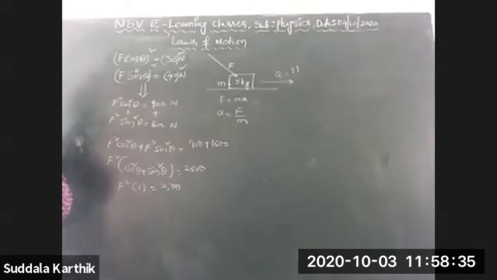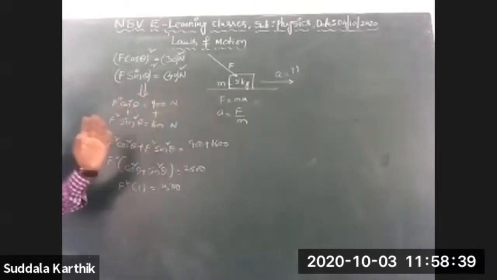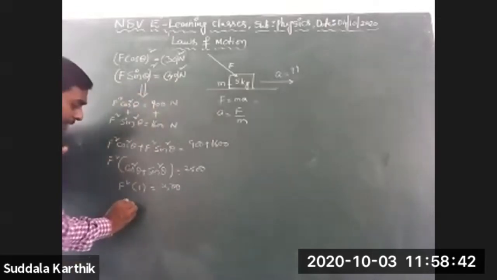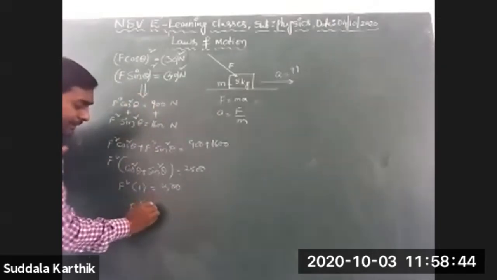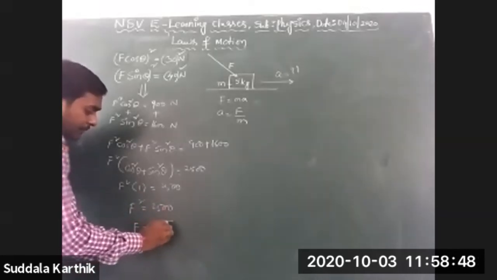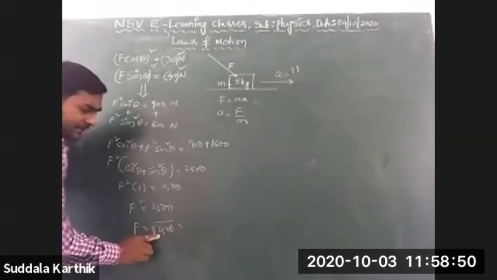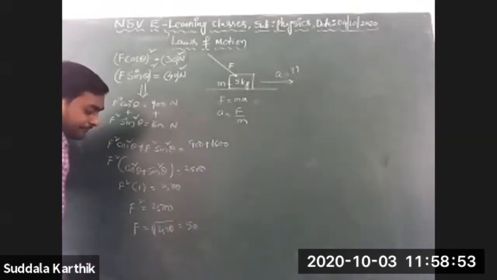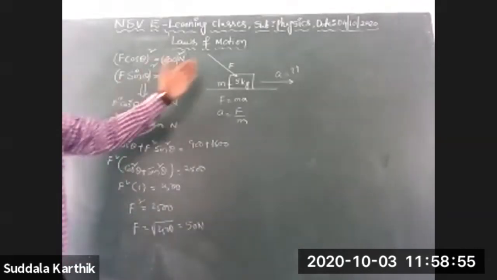I am using only mathematics, I am not saying any physics, Nana. By using mathematics only, you are getting the answer to the problem. Now F square is equal to simply 2500. F is equal to under root of 2500, nothing but 50 newtons. Yes, I got the applied force.